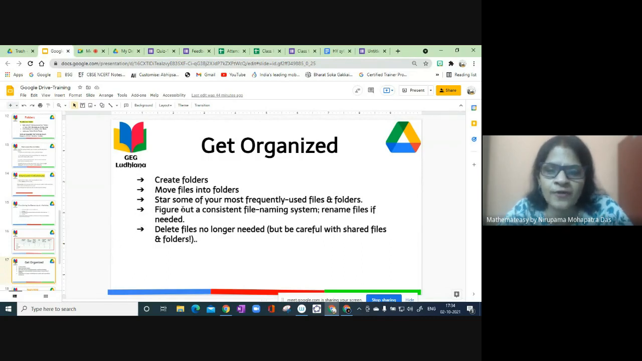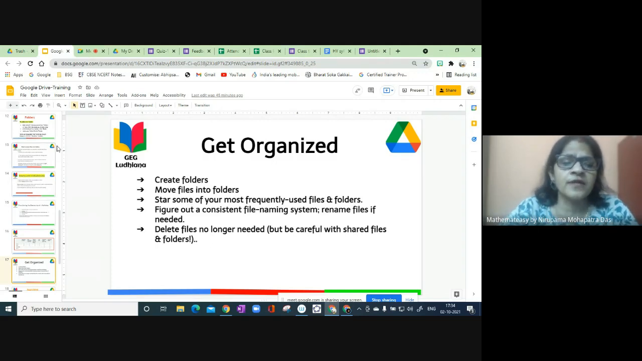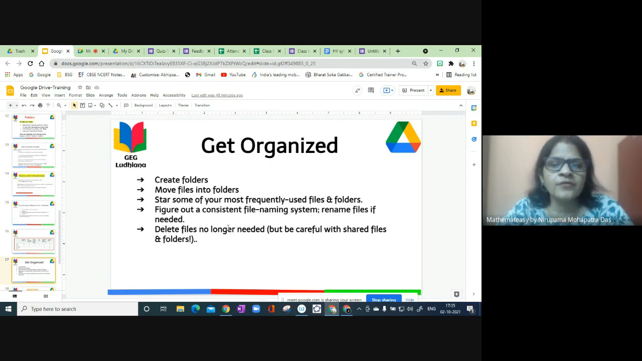Create folders, move files into folders, and star some of your most frequently used files and folders, just like in Gmail where we label something as important. Here also we can star some of them. Figure out a consistent file naming system and rename the files if needed. Suppose for example test 1, and next time we take the test we rename it. When we right click we get various options, one of which is rename, and delete the files no longer needed.